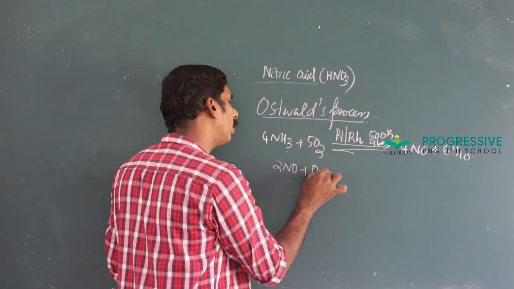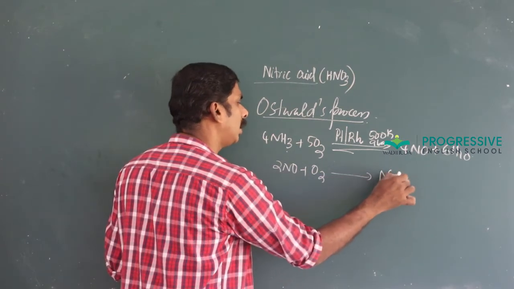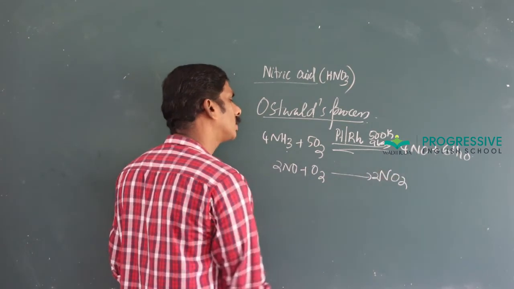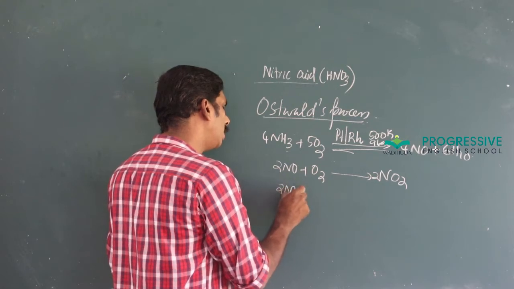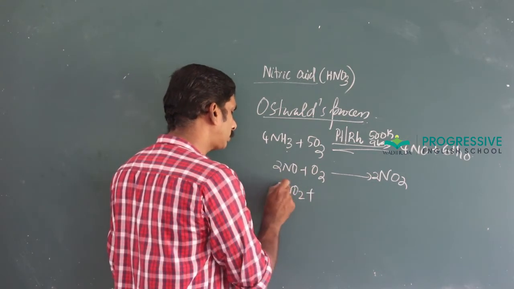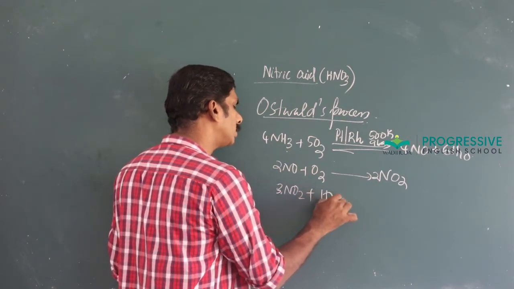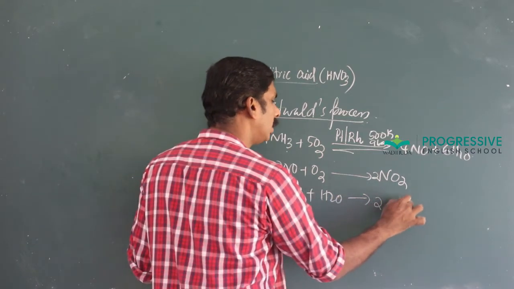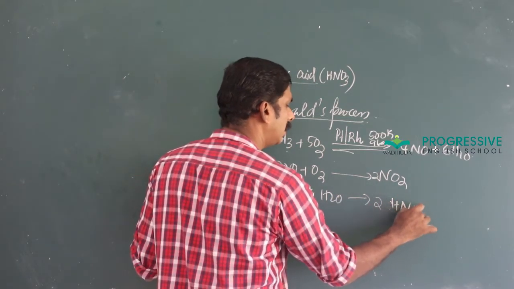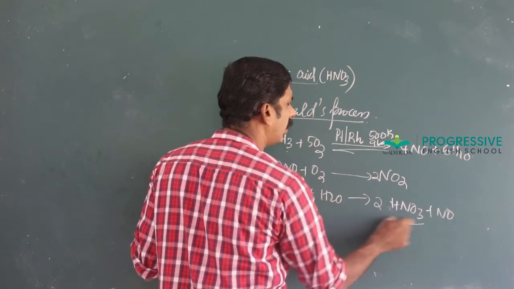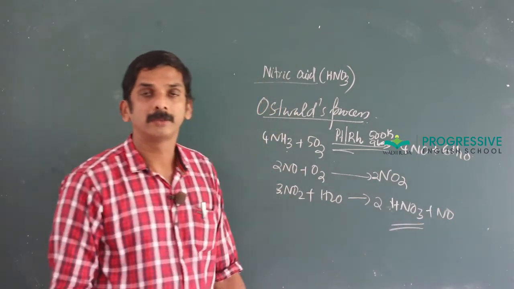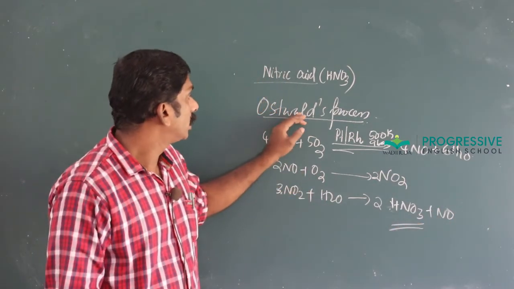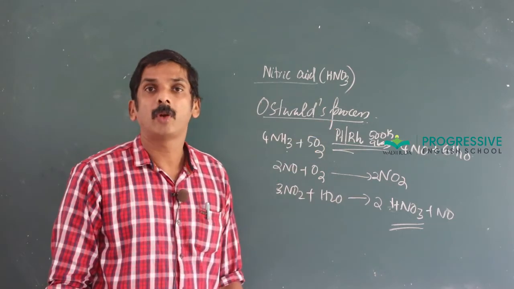Nitric oxide on further oxidation gives nitrogen dioxide. Nitrogen dioxide dissolves in water to give nitric acid, HNO3 plus NO. That is, in Ostwald's process, it mainly involves 3 steps.